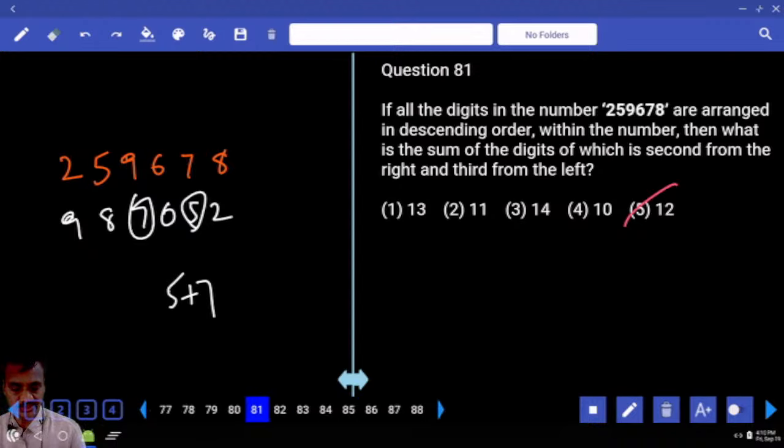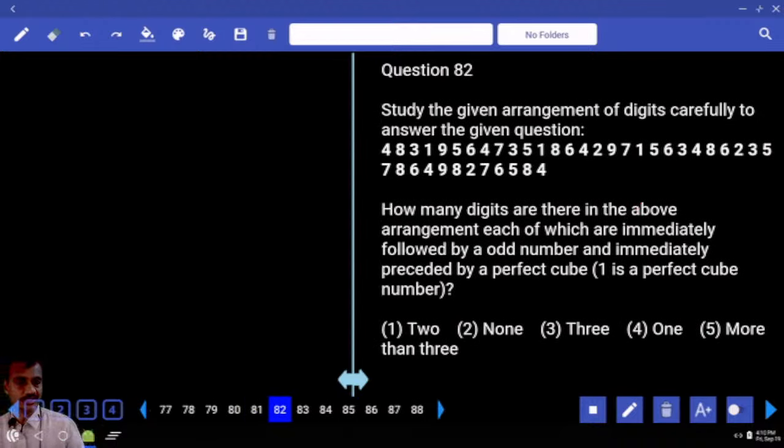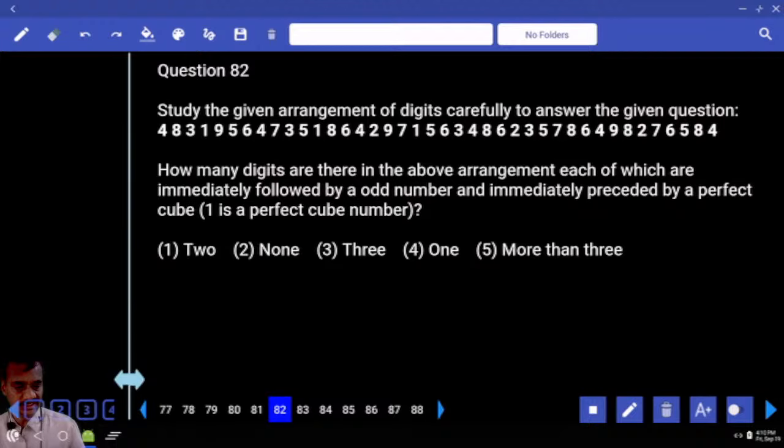Then 82 to 86. Now this 82 to 86 is based on a digit sequence. In this digit sequence, how many numbers are there, each of which is immediately followed by an odd number and preceded by a perfect cube? Clear? And preceded by a perfect cube. Cube, you must get a cube. What is a cube in a single digit? In a single digit, the cube should be 1 or 8. Clear? You need to find out from 1. Now with the help of 1, then a number, and then odd. Does it fit or not? And 8. 8 is a cube, then a number, then odd.